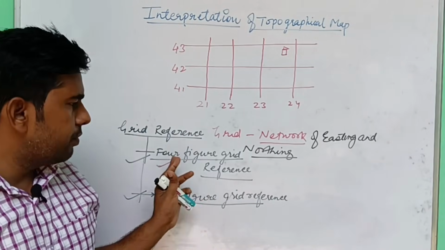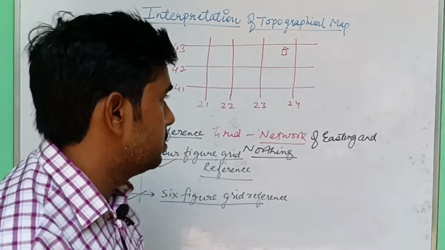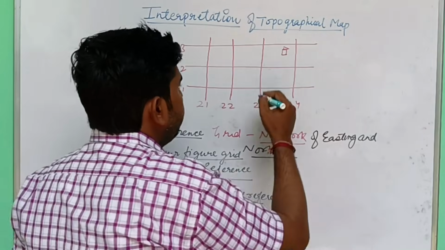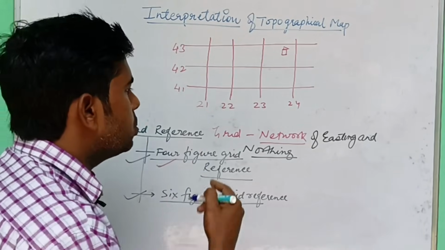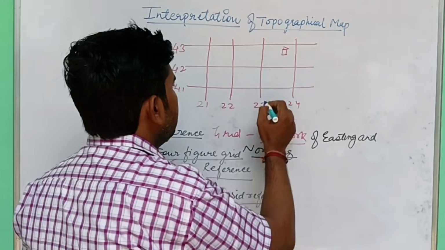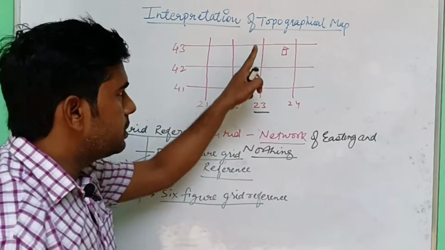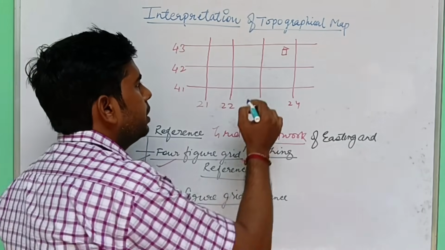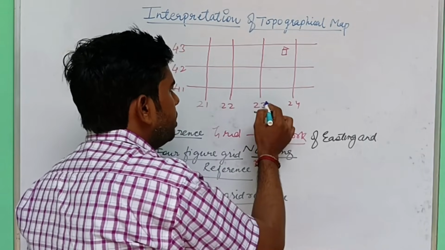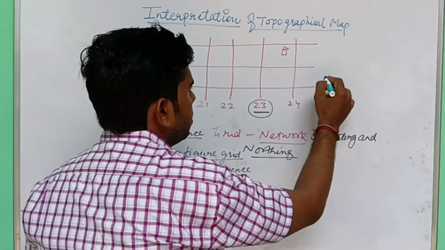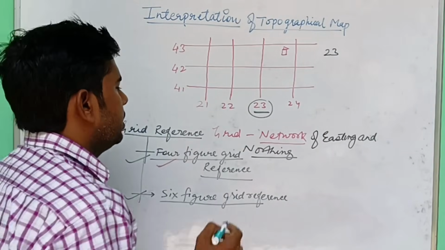There are two types of grid reference. First we discuss the 4-figure grid reference. 4-figure means there are 4 figures and it shows the entire grid square. First we have to write 23, which means easting. First we write which part of easting this contains. So first we write easting 23, then northings.